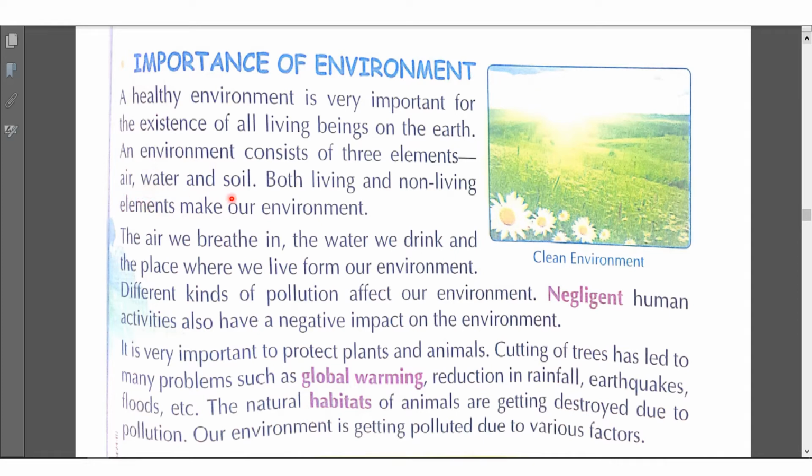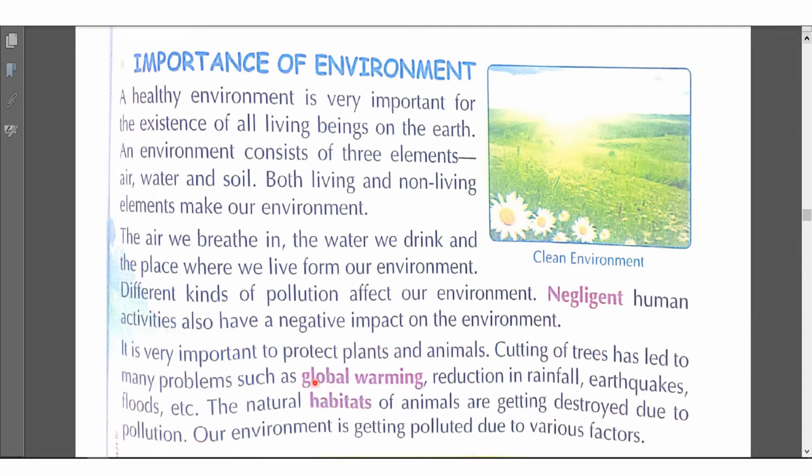An environment consists of three elements: air, water, and soil. Both living and non-living elements make our environment. The air we breathe in, the water we drink, and the place where we live form our environment. Different kinds of pollution affect our environment. Negligent human activities also have a negative impact on the environment.